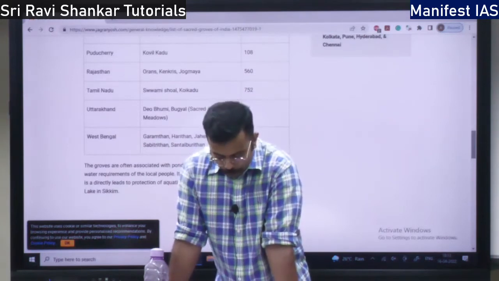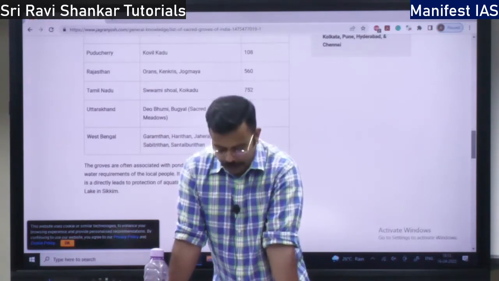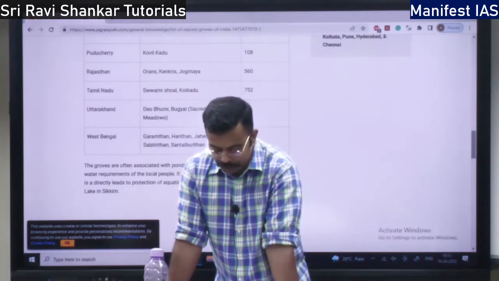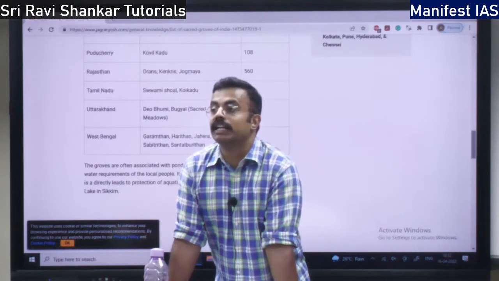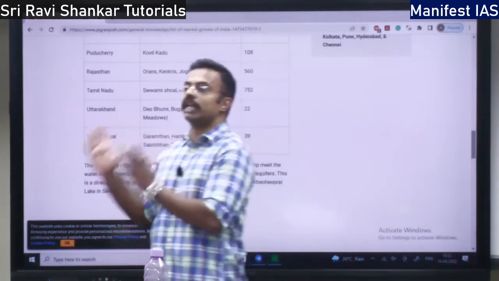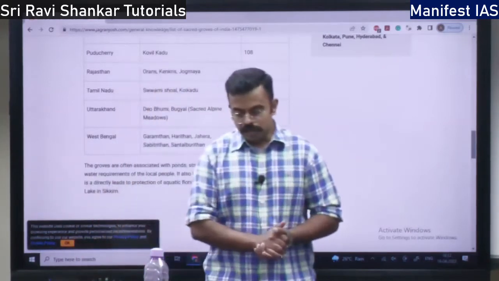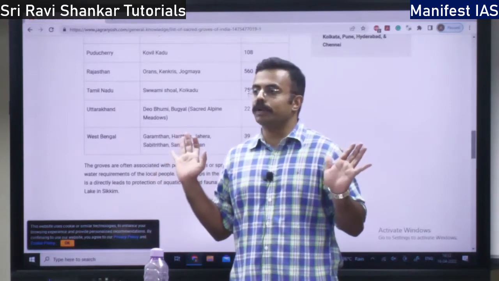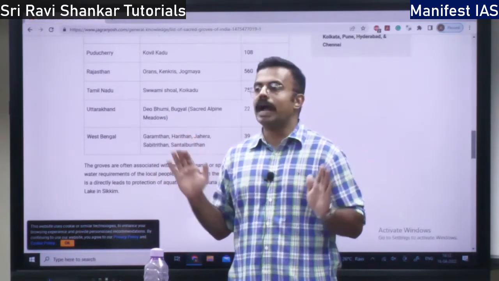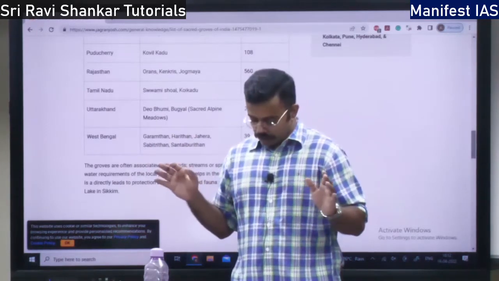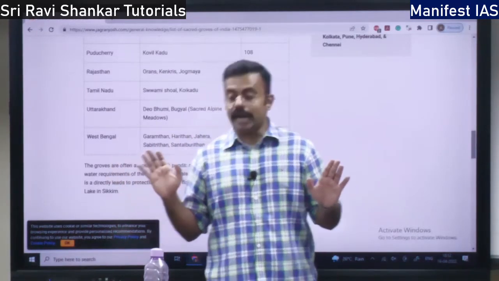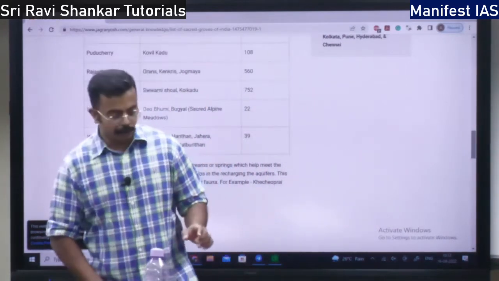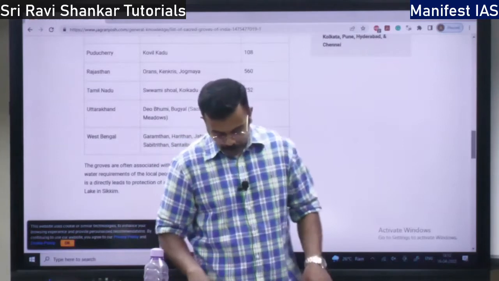UNESCO says that a Biosphere Reserve is a place which is representative of natural and cultural landscape. It represents both natural landscape as well as cultural landscape over both terrestrial and marine ecosystem. Simple definition. Land and ocean, natural and cultural landscape. The landscape which is important naturally and culturally is called a Biosphere Reserve.